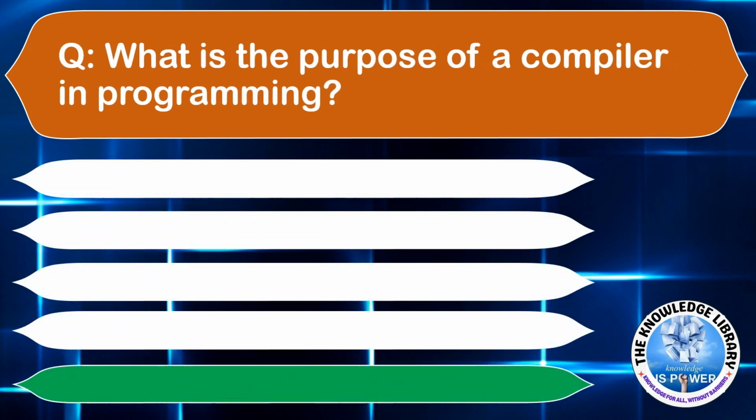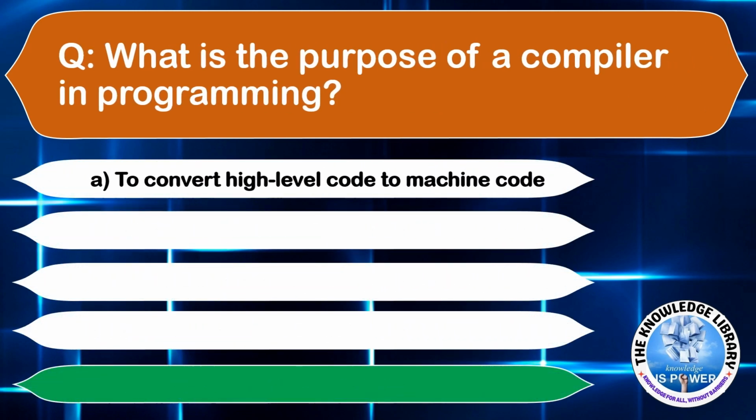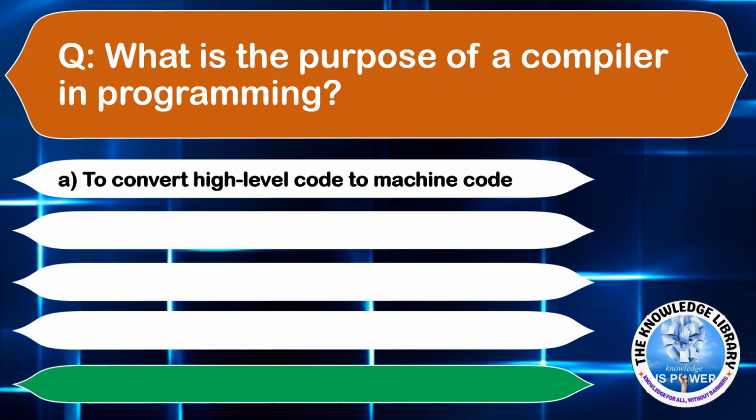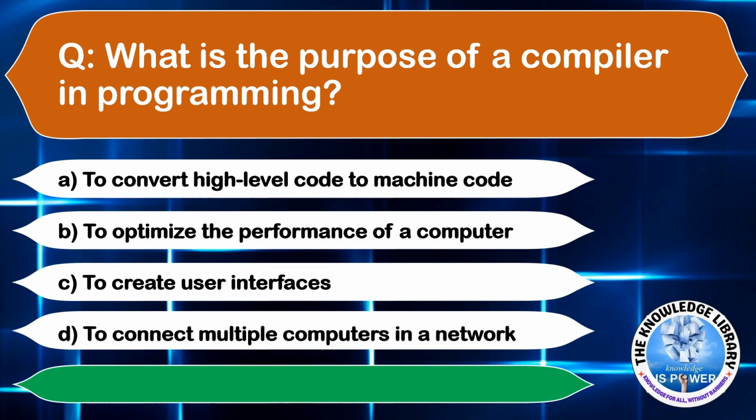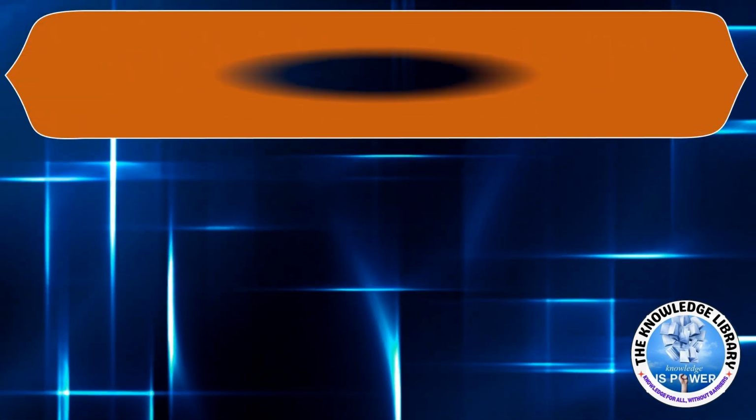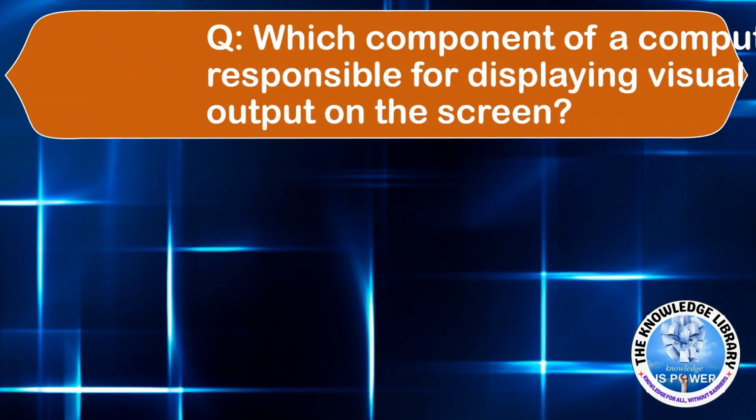What is the purpose of a compiler in programming? Option A, to convert high-level code to machine code. Option B, to optimize the performance of a computer. Option C, to create user interfaces. Or option D, to connect multiple computers in a network. The correct answer is option A. Moving to the next question.